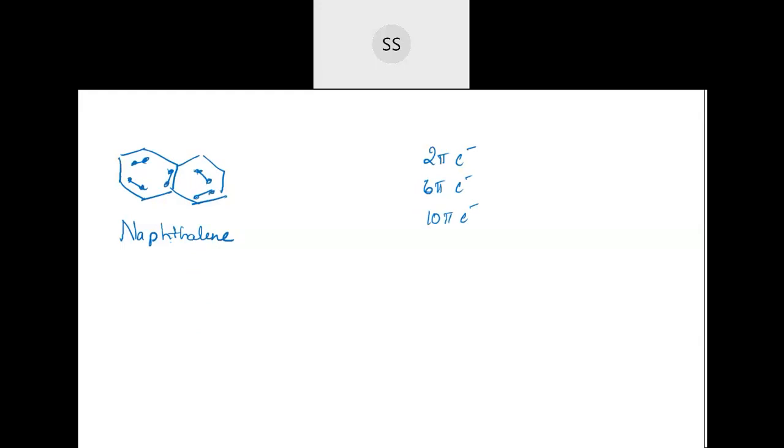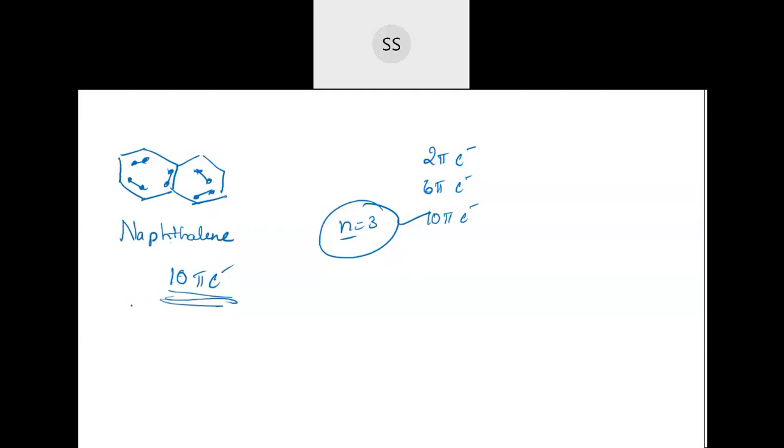Correct, no? Yeah, it will fulfill. So 10 pi electrons are there. So that means here n value comes out as 3. Don't get confused, n doesn't stand for pi electrons here. N we can substitute later and then find out. You should count the total number of pi electrons. So that comes out as 10. So naphthalene is an aromatic compound.